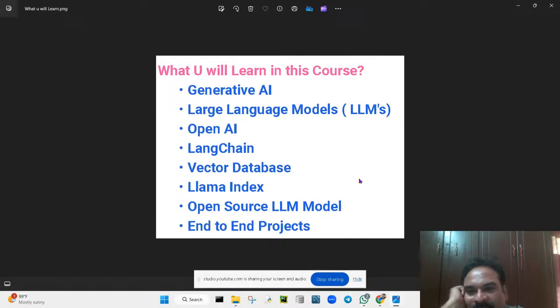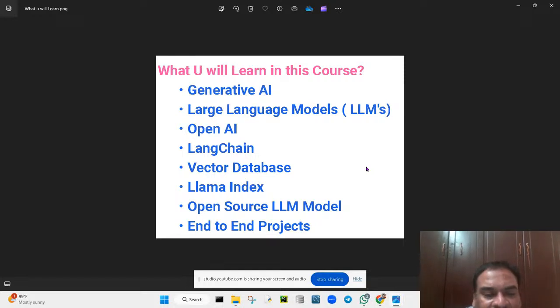The full form of LangChain is language chaining; the data will be added and chained, just like blockchain. And vector databases: how every sentence we give is converted into numbers. And LlamaIndex and open source LLMs, which means we can create our own ChatGPT by ourselves.